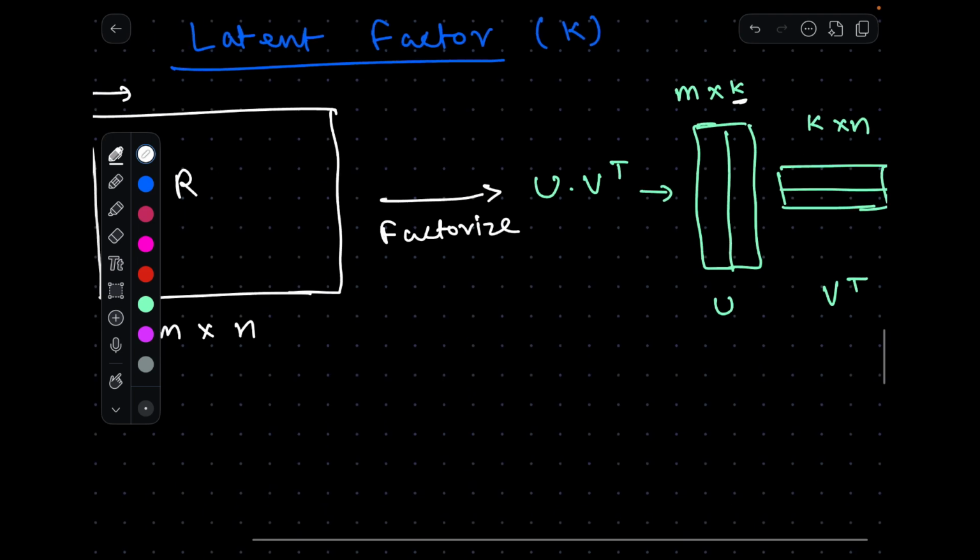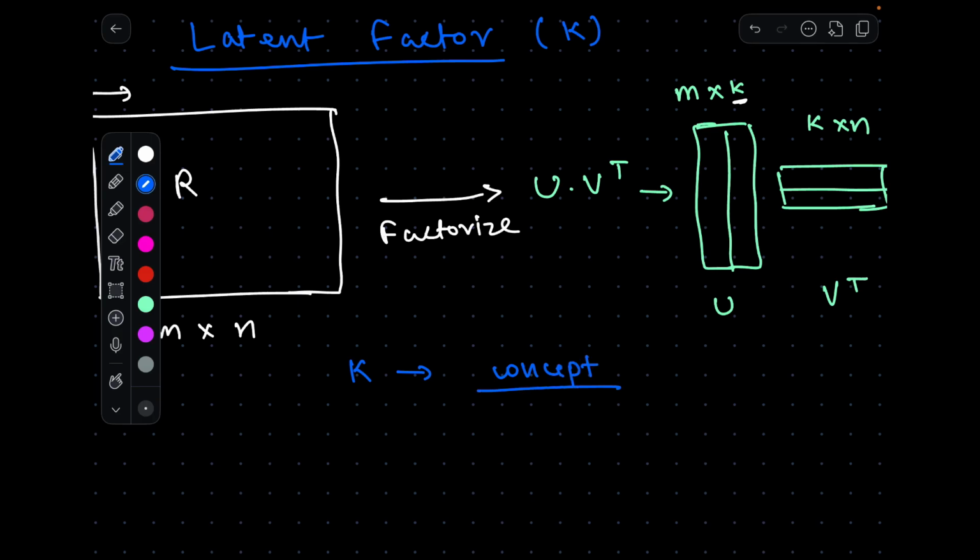This k is nothing but the latent factor, and it is representative of some concept. You can also call it a concept, or better, a hidden concept. Now, why am I calling it a hidden concept?